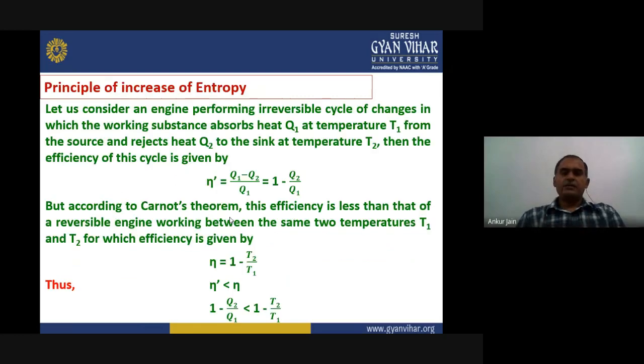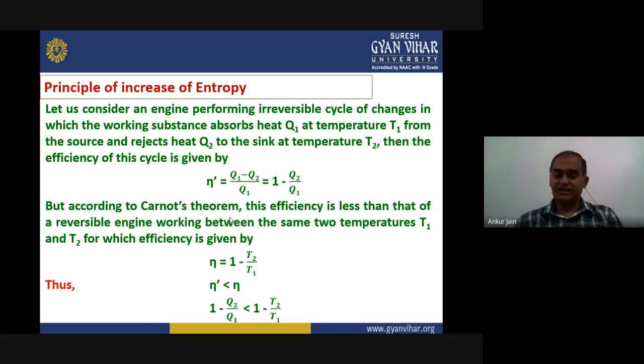Now the next topic is related to the principle of increase of entropy. Let us consider one engine for this purpose, that is performing an irreversible cycle of changes. In this engine, for example, the working substance absorbs heat Q1 at temperature T1 from the source and rejects heat Q2 to the sink, which is at temperature T2.